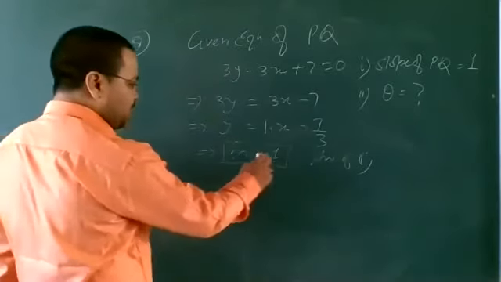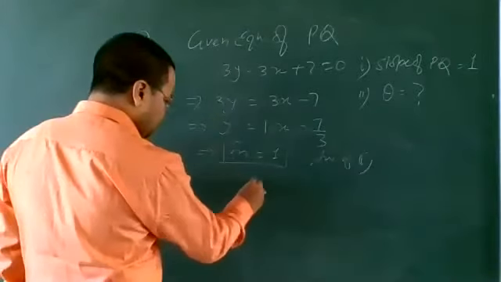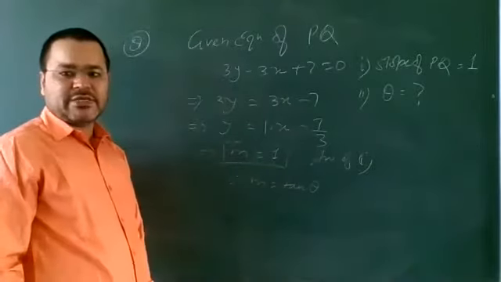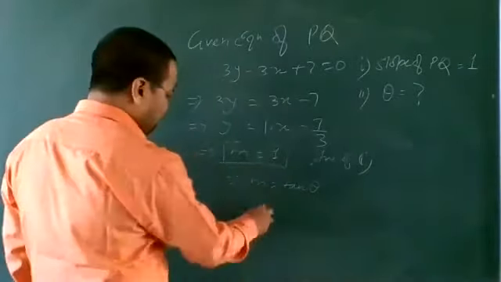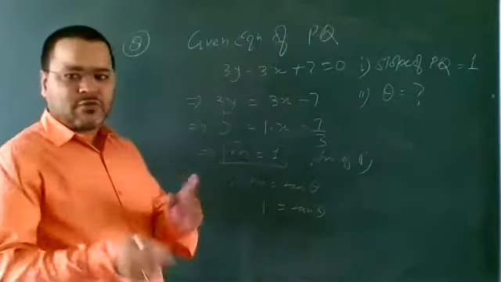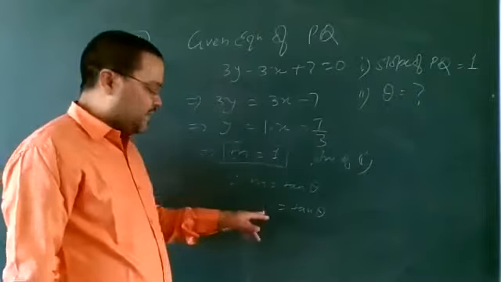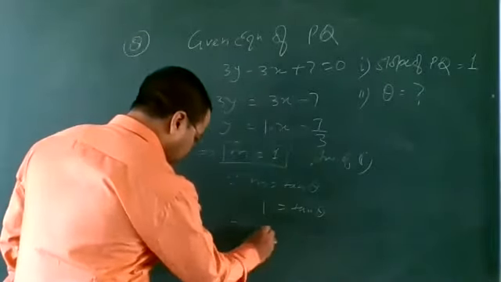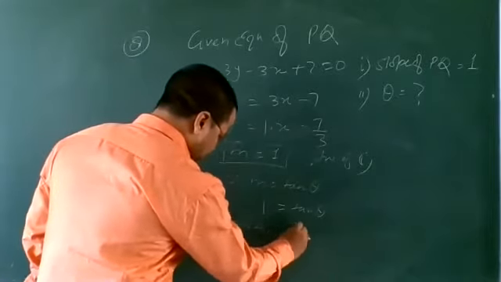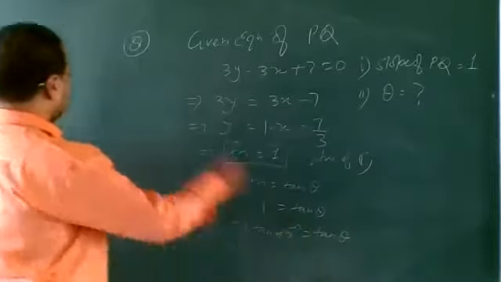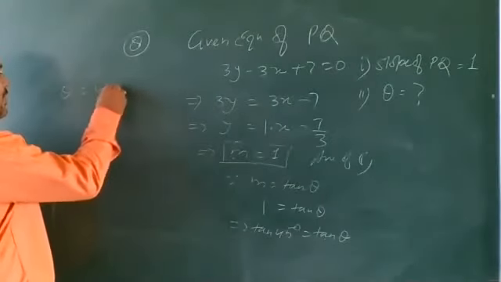Now since m is equal to tan theta, and the value of m is given, which is 1, we have 1 equal to tan theta. For which angle is the value of tan equal to 1? That is tan 45 degrees. So tan 45 degrees is equal to tan theta, then the value of theta is 45 degrees.